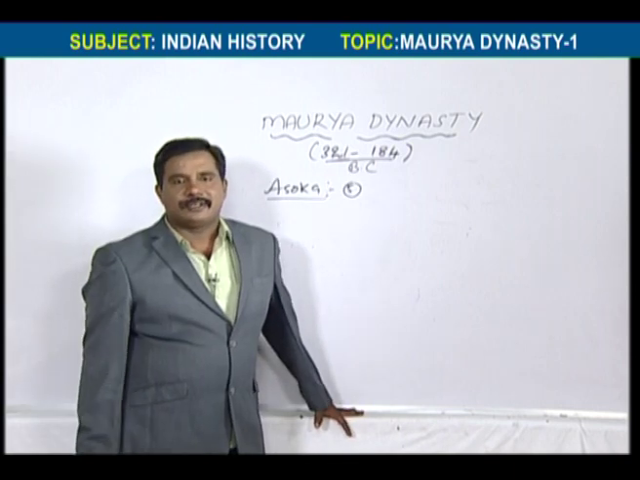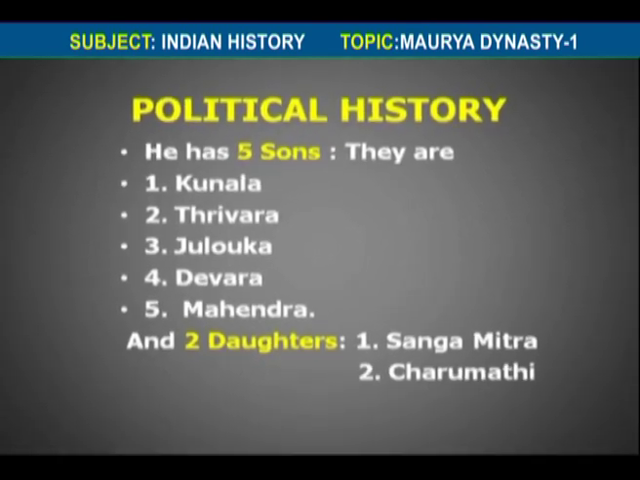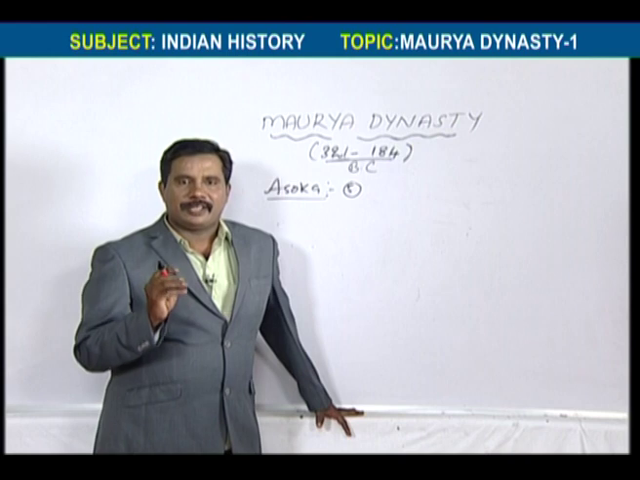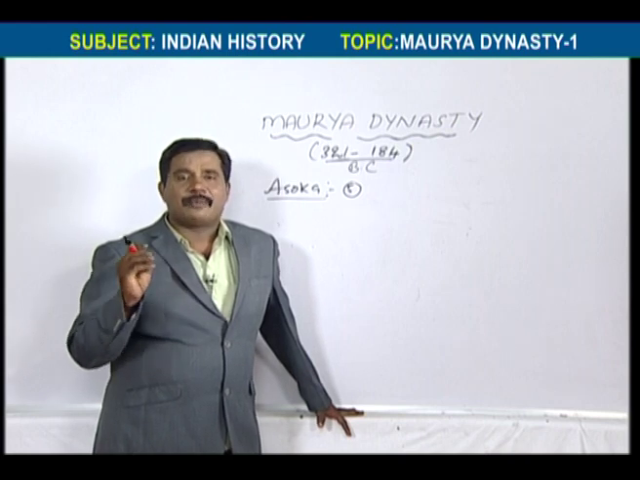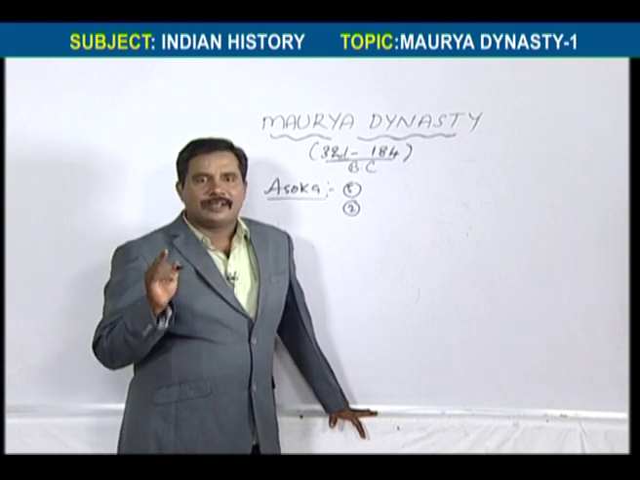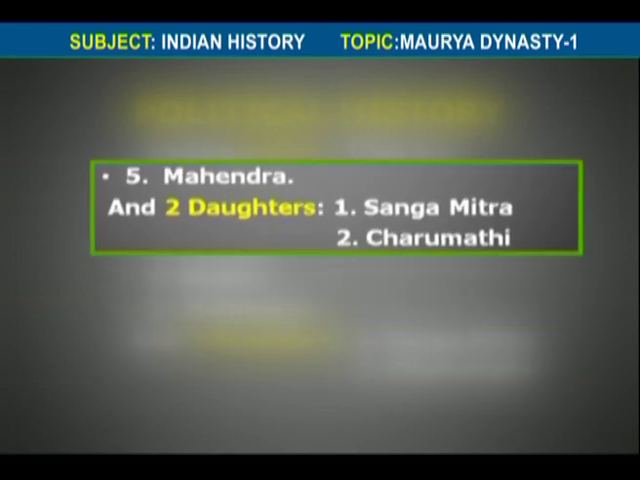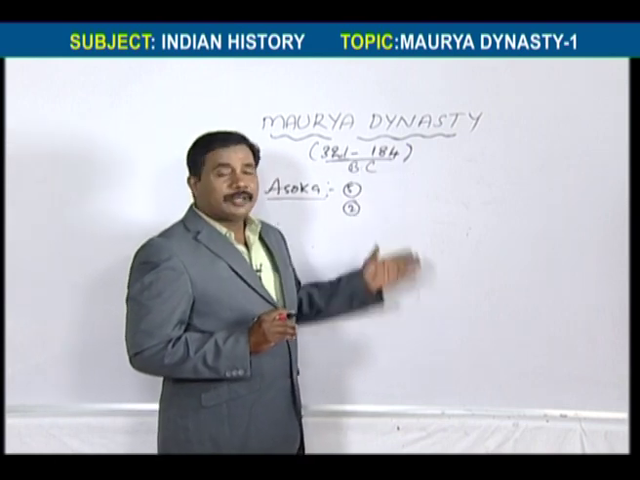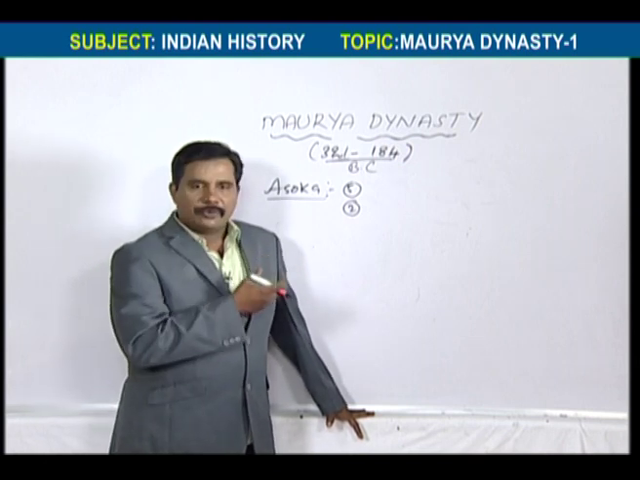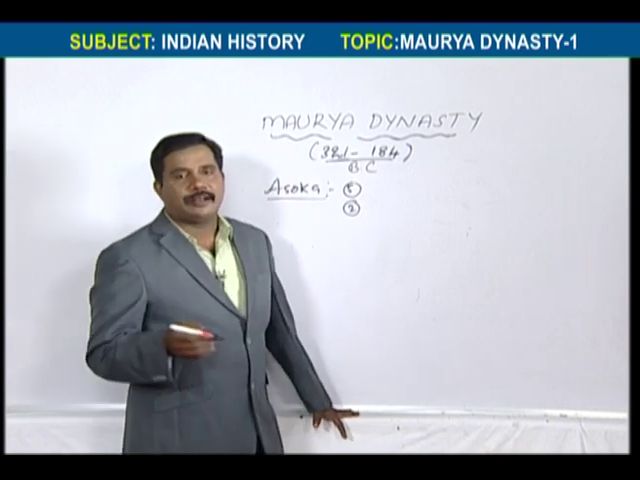Ashoka has 5 sons. The 5 sons are Kunala, Samprati, Julauka, Devarada and Mahendra. And 2 daughters are Charumati and Sangamitra. He has 5 wives and 5 sons, but some books say only 3 sons. If you go deeply, we have 5 sons for Ashoka and 2 daughters, Charumati and Sangamitra.